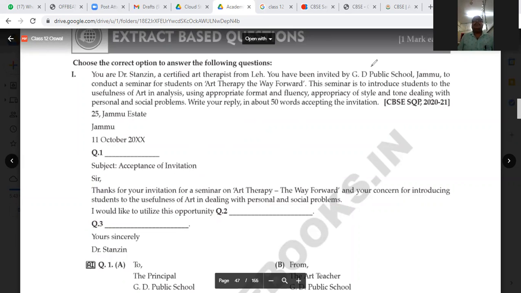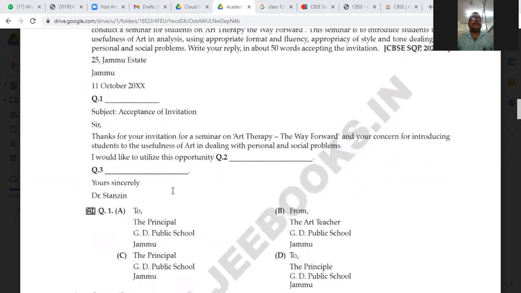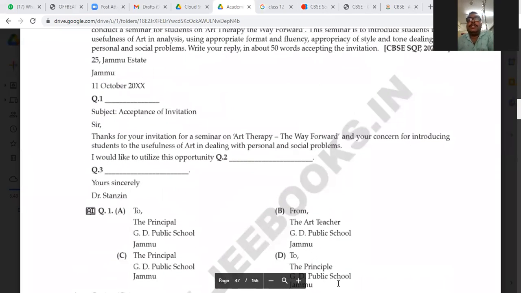Now you can see the answer. We will be dealing with the answer. Now you can see question number 1, an MCQ. Four options have been given: to the principal GD Public School, from the art teacher GD Public School Jammu, the principal GD Public School Jammu, and to the principal GD Public School Jammu.